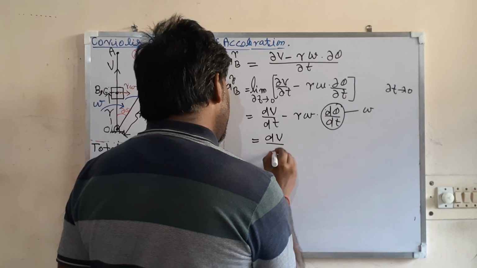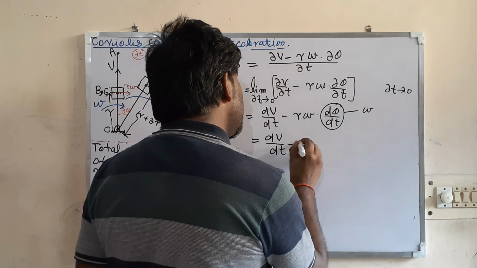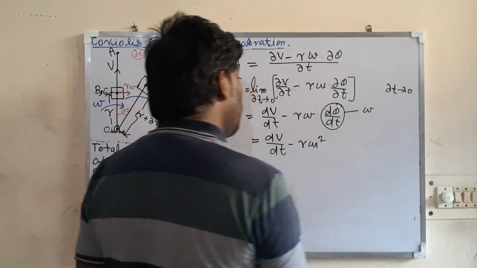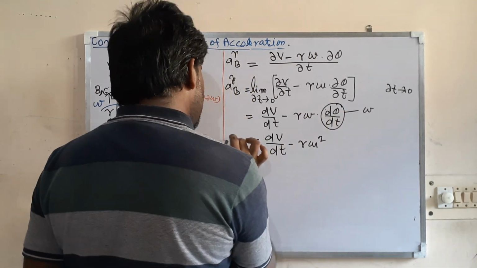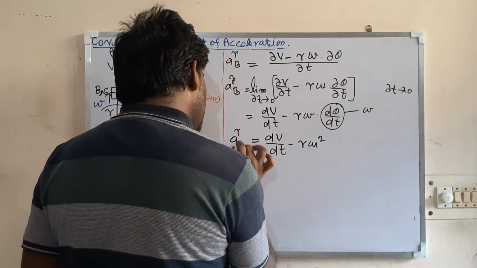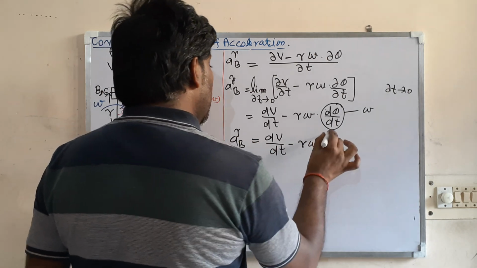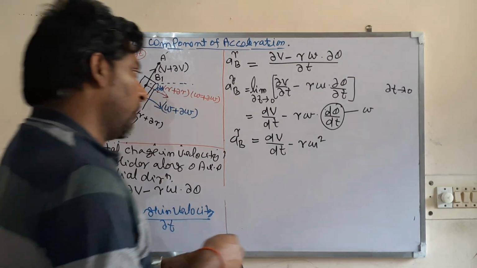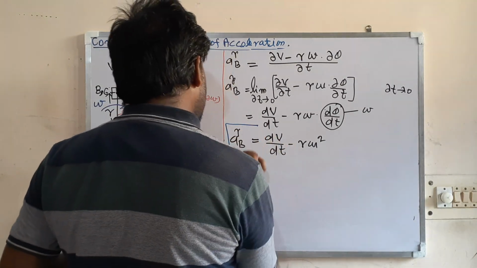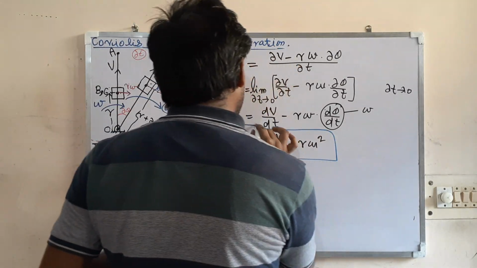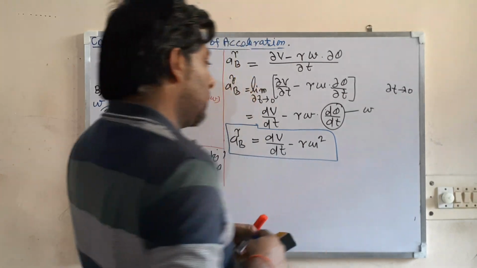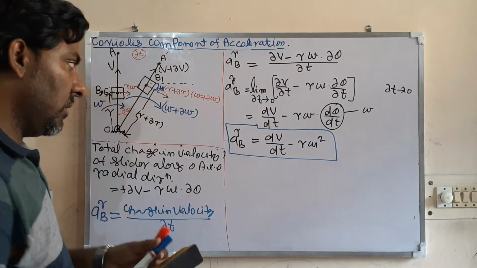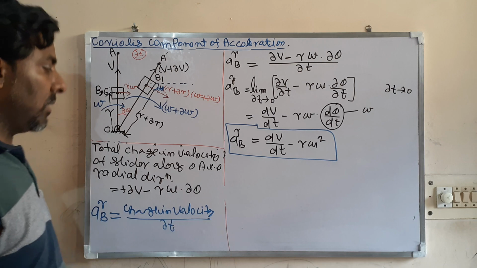So you are getting dV by dt minus r omega square. This is the radial acceleration of B with respect to fixed. So your Coriolis is not along the radial direction.